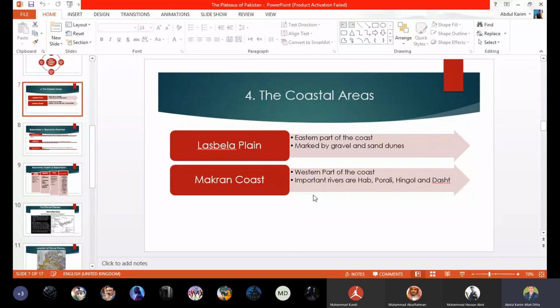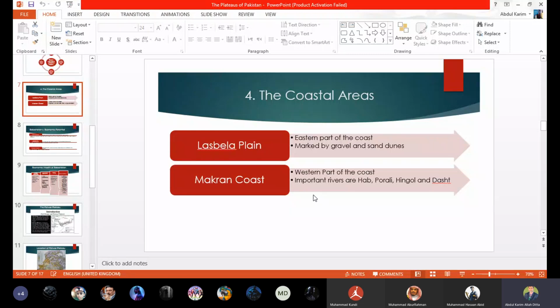We divide coastal areas into 2 coasts. One is the Sindh coast. On it, we have the largest urban center of Pakistan, Karachi city. And the second one is called the Makran coast. The Makran coast is the longest coast of Pakistan, more than 700 kilometers, and the smallest one is the Sindh coast, which is near Karachi.